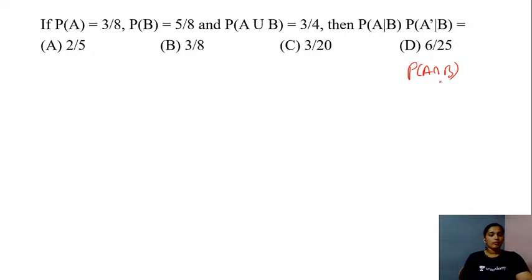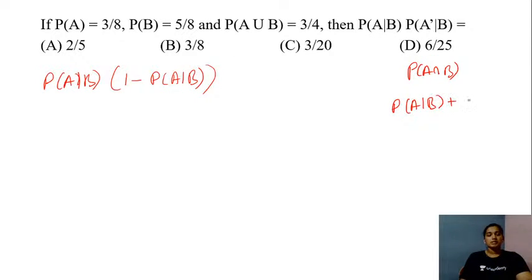First get the value for the probability of A and B, and then here you have the probability of A given B into the probability of A complement given B. Right? So you could have this as the probability of A given B multiplied with 1 minus the probability of A given B. Yes, we have this relation, right? The probability of A given B plus the probability of A complement given B is equal to 1.